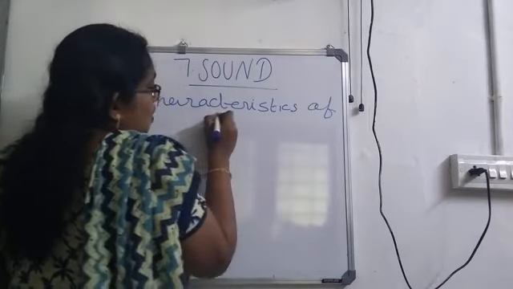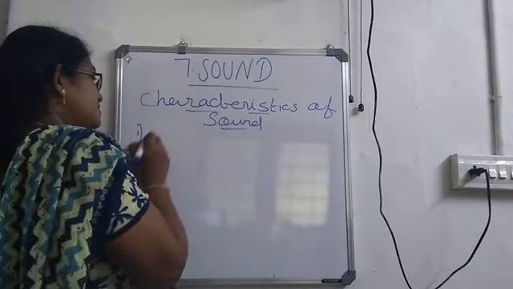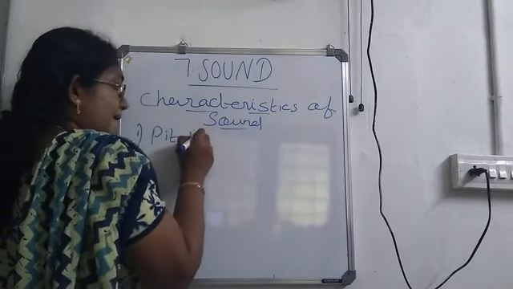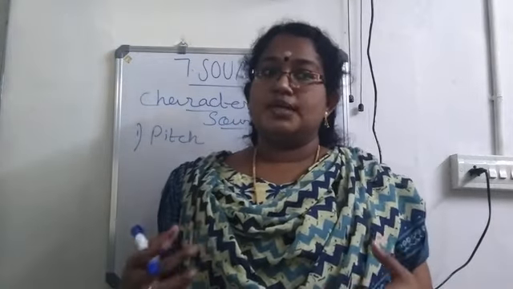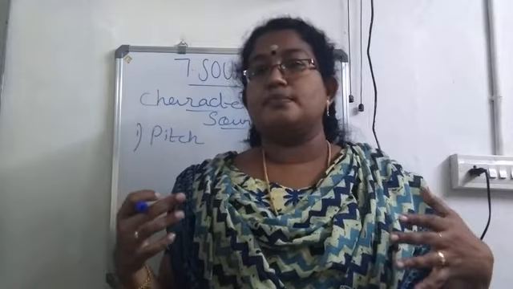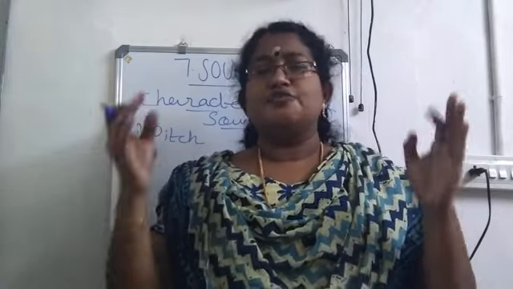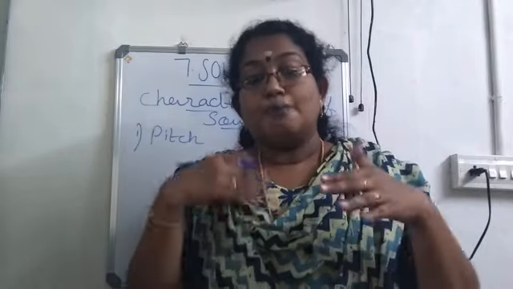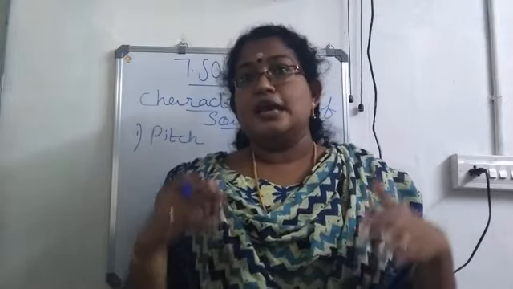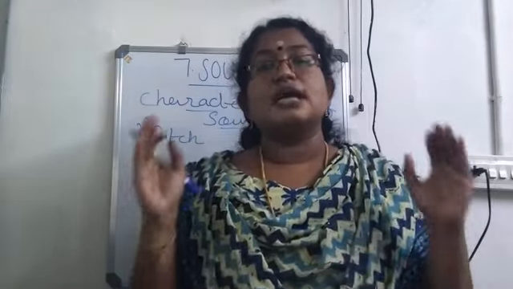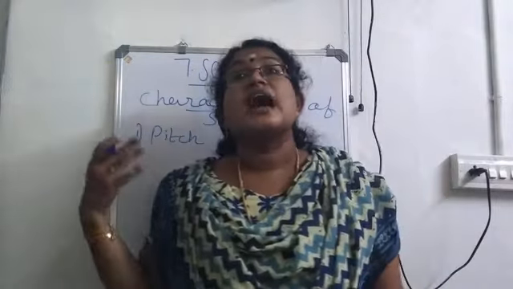Characteristics of sound. So, first one is pitch. Pitch means actually the shrillness of sound can be called as pitch. That is, if the frequency of sound is more, more number of waves are produced in 1 second, we will call it as high pitch.